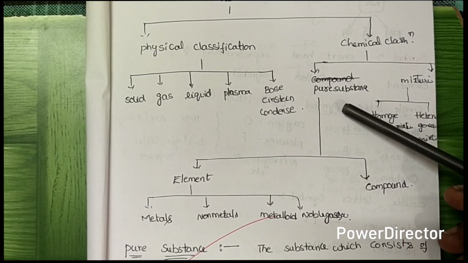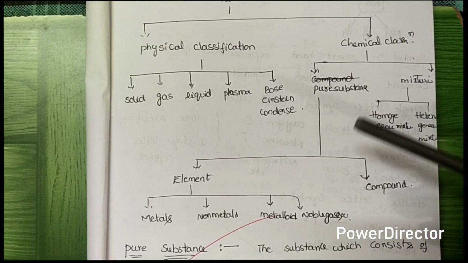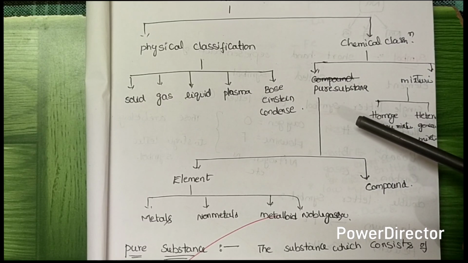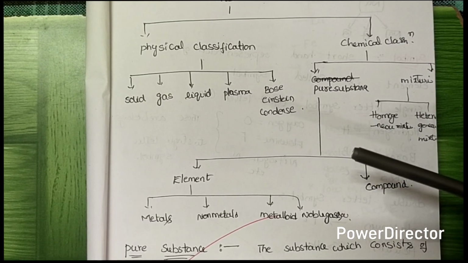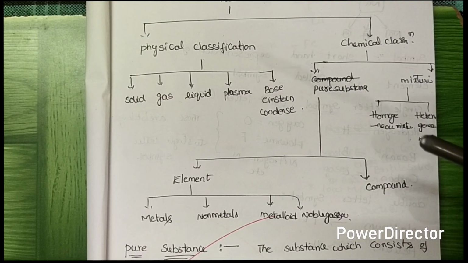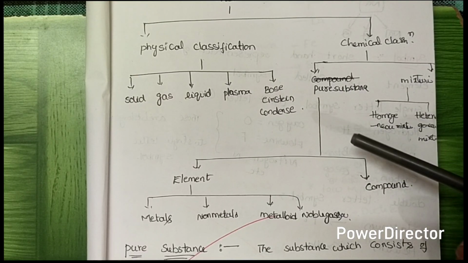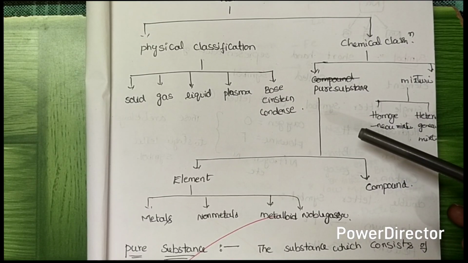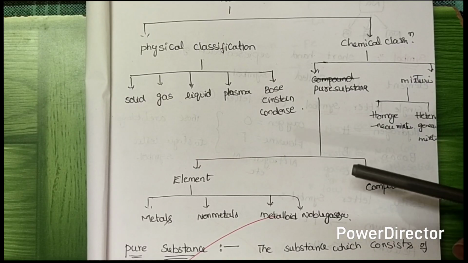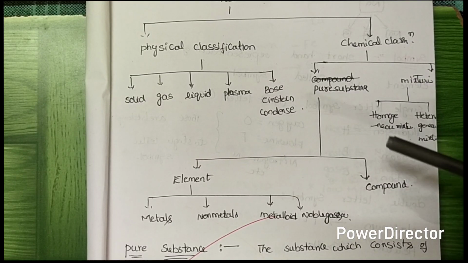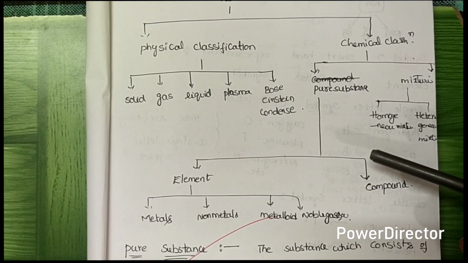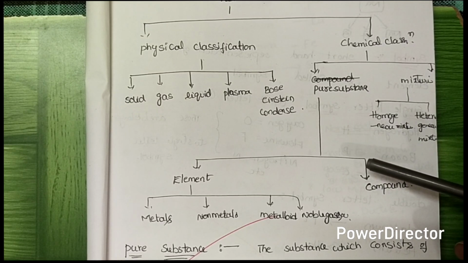For example, generally we know gold is a pure substance, made of gold particles only. The gold does not react with water or the atmosphere. The slowest reactivity metal is gold, because we wear gold ornaments. They do not change, even after so many years. So the reactivity of gold is low. So a substance made of the same kind of particles is called a pure substance.